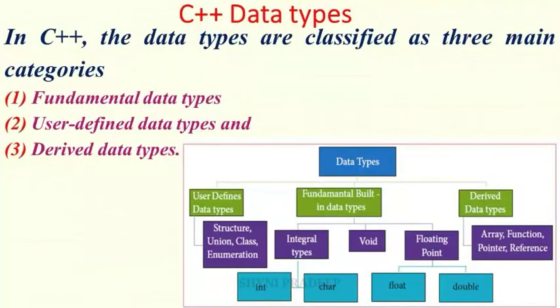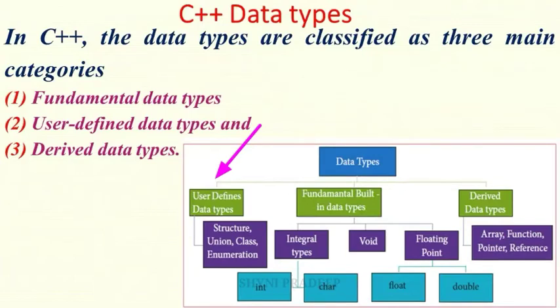Next, let us see C++ data types. What is a data type? A data type is nothing but the type of the value. Okay. Which means the type of the data. In C++, the data types are classified into three main categories. What are they? Fundamental data types, user-defined data types, and derived data types. What are the three types of data types? Fundamental data types, user-defined data types, and derived data types. What are user-defined data types? Structure, union, class, enumeration are user-defined data types. When users define their own data type, it is called a user-defined data type.